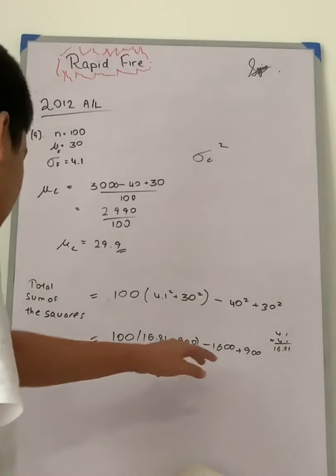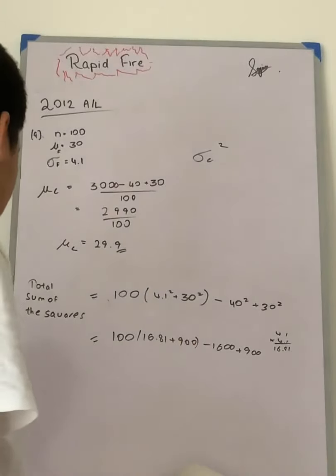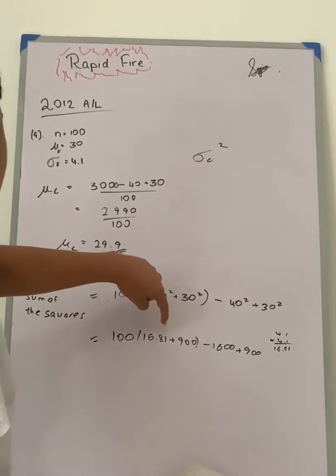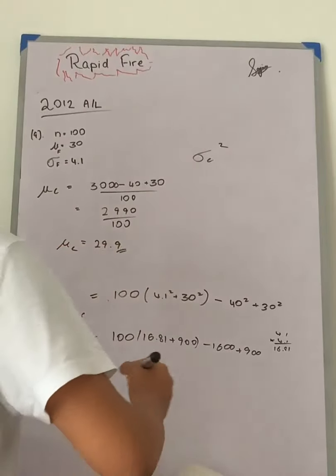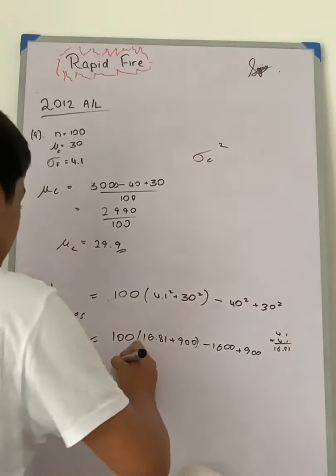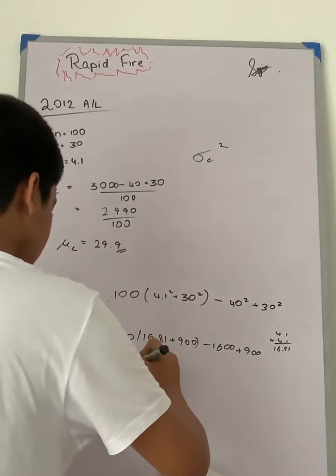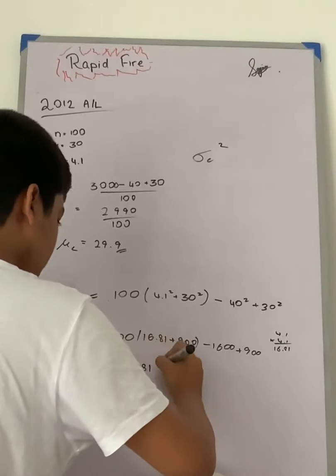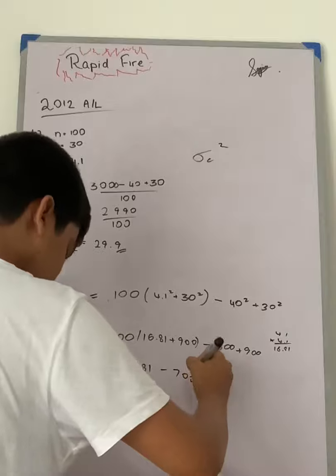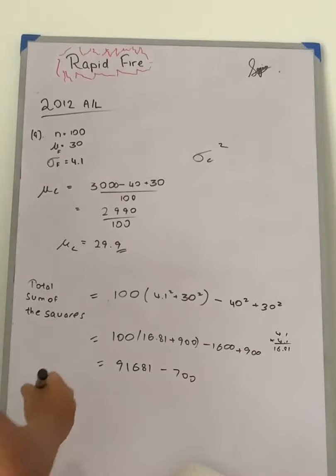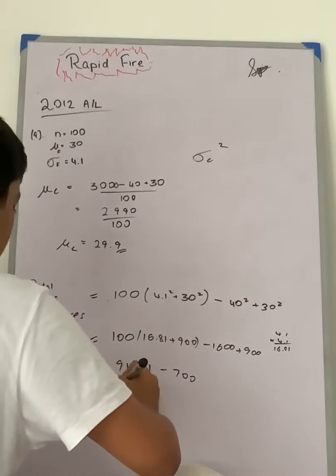So this is basically minus 700. So when we add this, we are going to get 916.81 into 100. So that is 91,681 minus 700. So by this we are going to get 90,981.